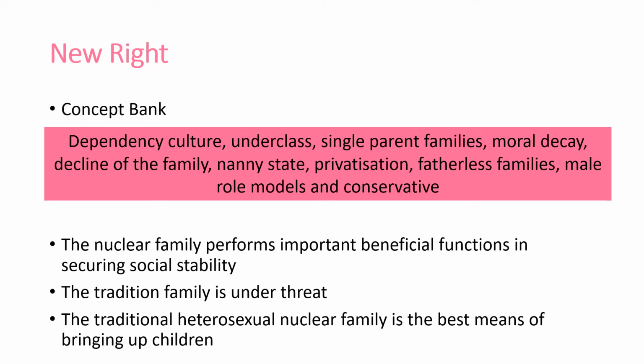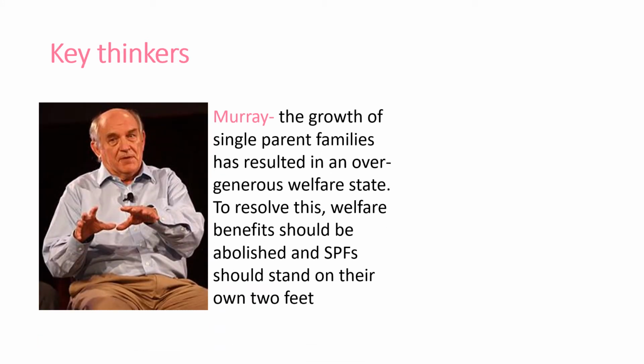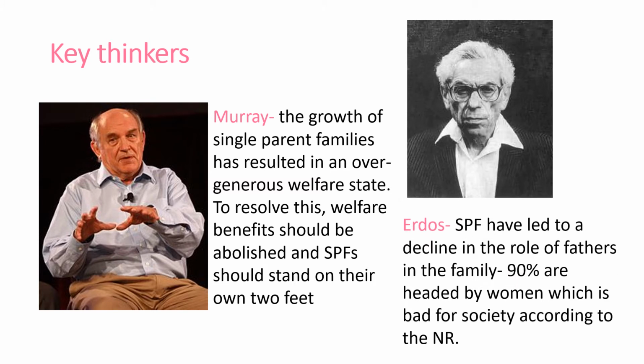But part of the issue with functionalism is they're talking about traditional nuclear families because they were the main family type, and that was really all that predominantly existed. New Right talk about traditional nuclear families because that's what they prefer. Now, key thinkers of the family, we have Murray, and we have Dennis and Erdos. Now, Murray says that the growth of single-parent families, of the underclass, this has grown as a result of over-generous welfare states. This creates permissive families, and he uses the term moral decay for the underclass as a rot on society.